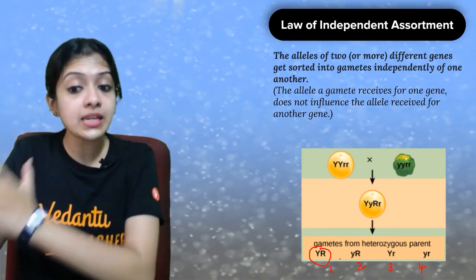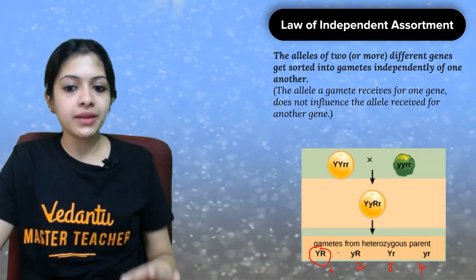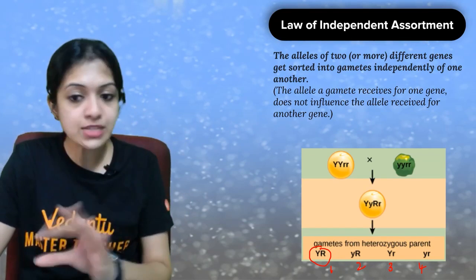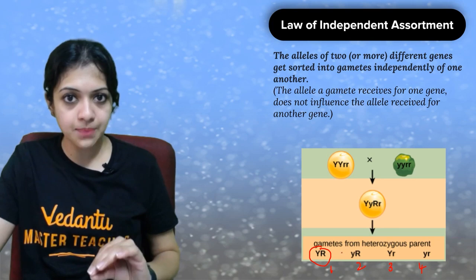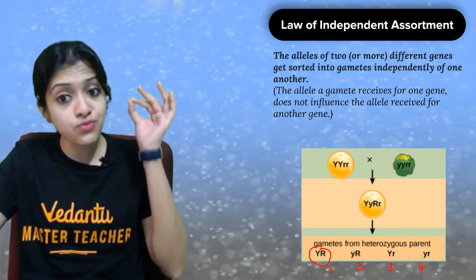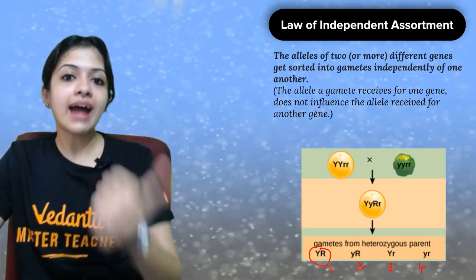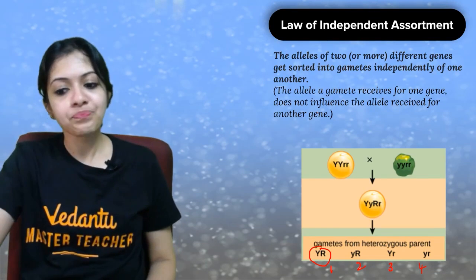It is completely independent of each other. Any gamete can receive any combination of the alleles which are found in the parental genotypes. Okay, and let's read it once again now. The allele a gamete receives for one gene does not influence the allele received for another gene. Yes, so that is it.